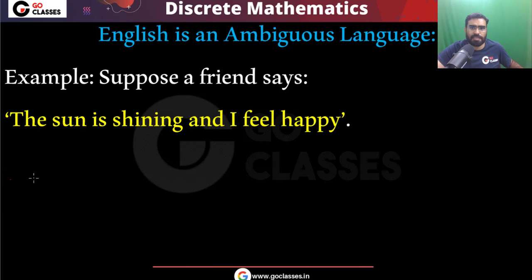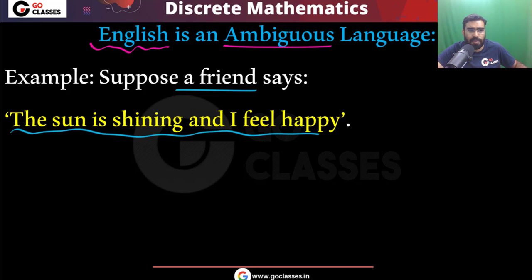One example we have seen, but let's see another example, where I will tell you that English is an ambiguous language. For example, consider this statement. Suppose your friend is saying, the sun is shining and I am happy. If you read this statement, do you feel any ambiguity? Just think about it. The sun is shining and I feel happy. You might be thinking that there is no ambiguity here.